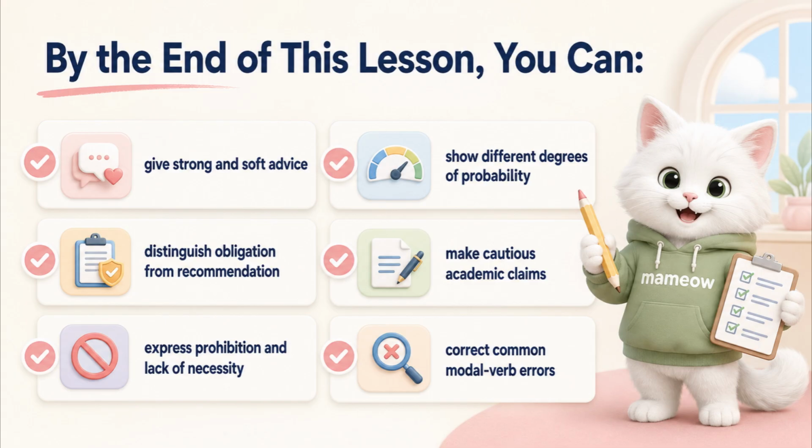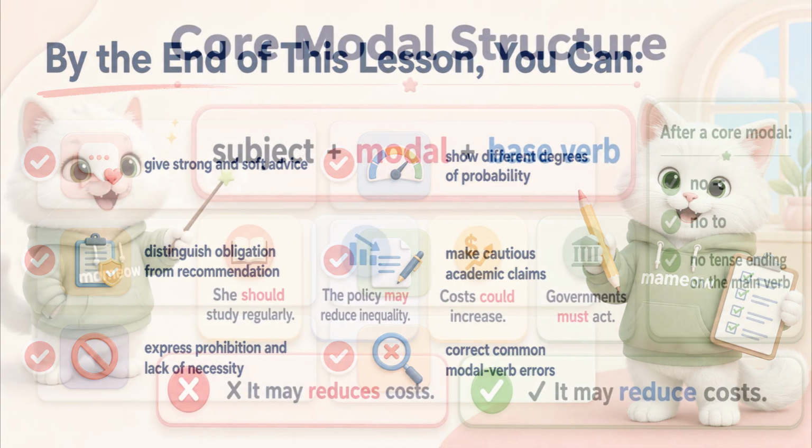Distinguish obligation from recommendation. Express prohibition and lack of necessity. Show different degrees of probability. Make cautious academic claims. And correct common modal verb errors.